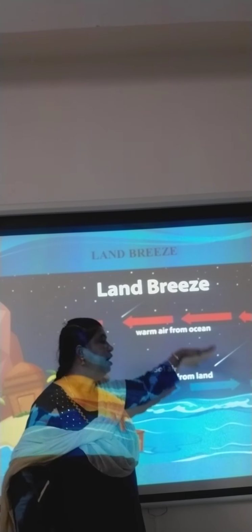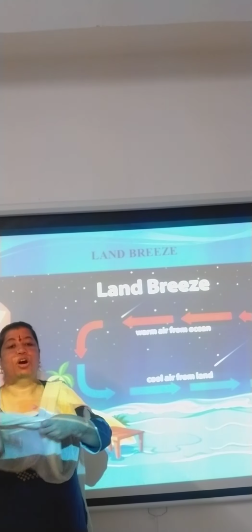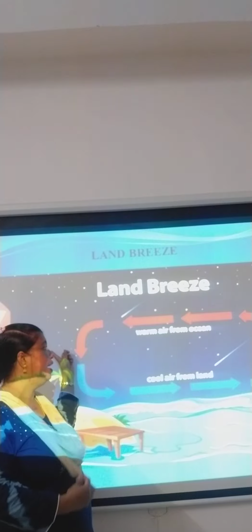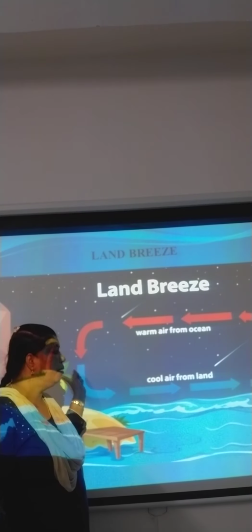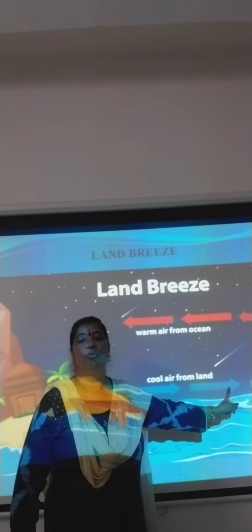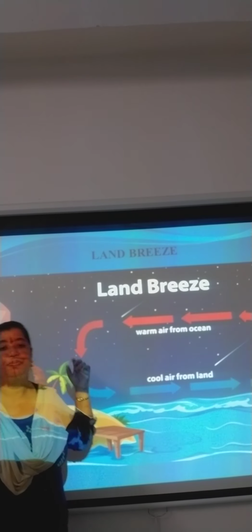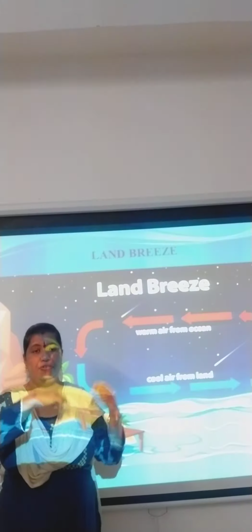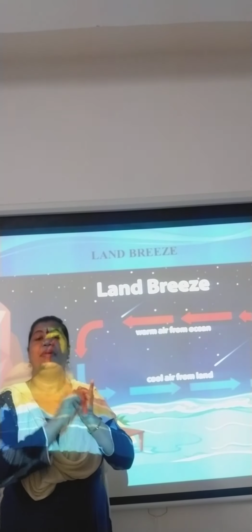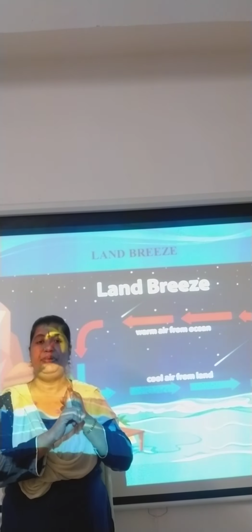So hot air rises from the water body to the land, and the cool air from the land goes to the water body. This is called a land breeze. Okay children, have you understood now? What do you mean by a land breeze and a sea breeze?